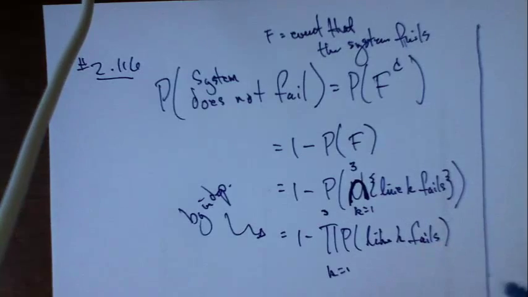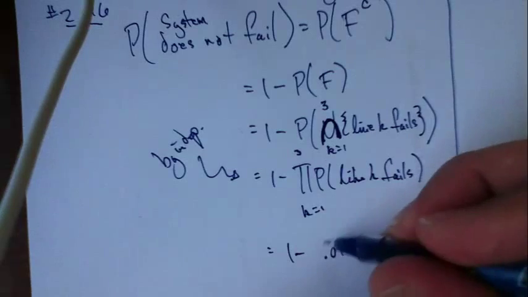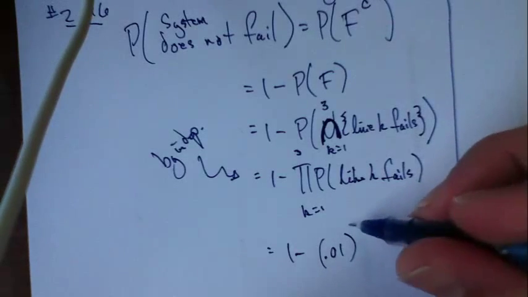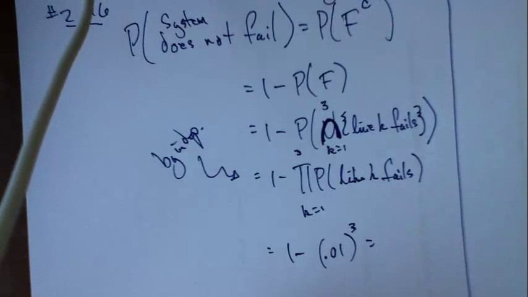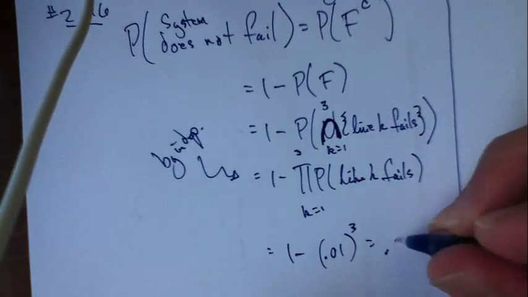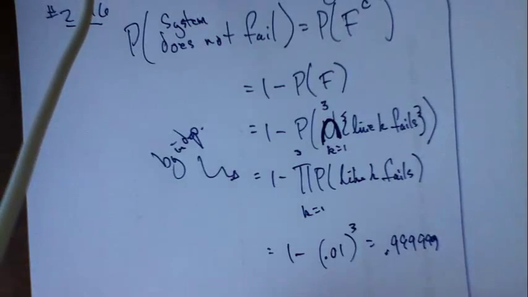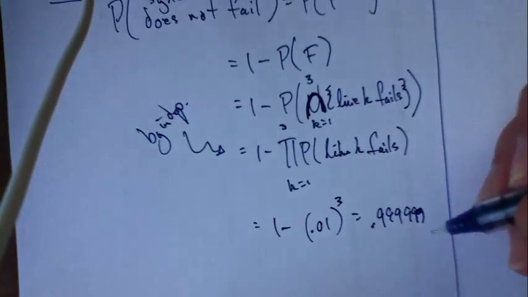And so, in fact, all those probabilities are the same, and each one is 1%. So 1% times 1% times 1%. Okay. What does that turn out to be? 1 minus 0.01 raised to the third is 0.999999. So there's a pretty good chance that the system is going to be okay, right?